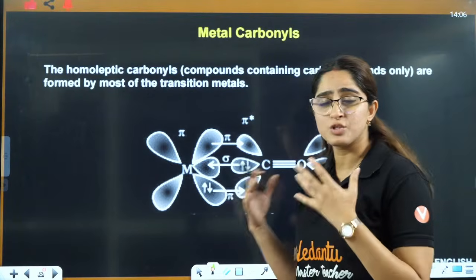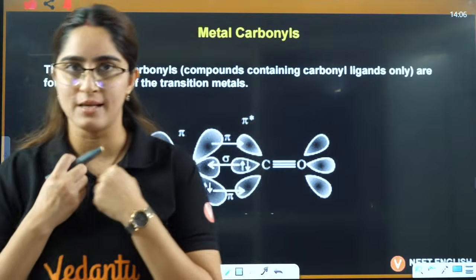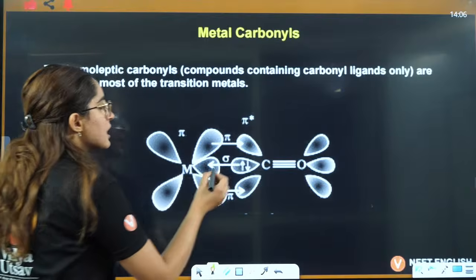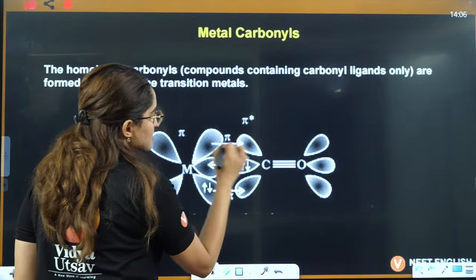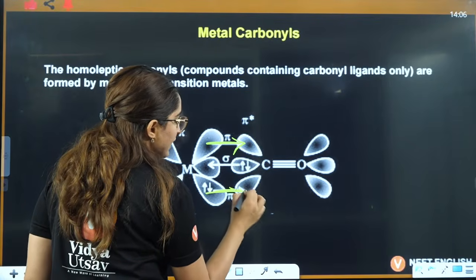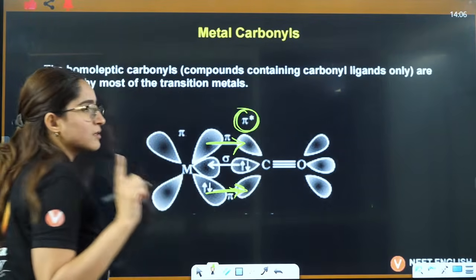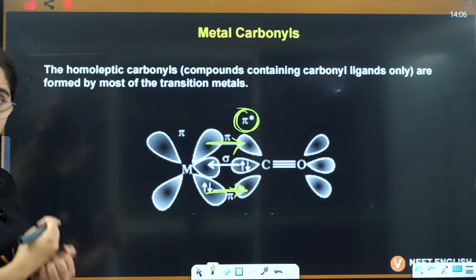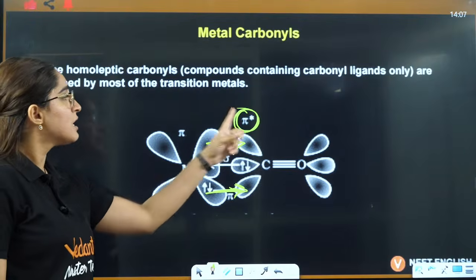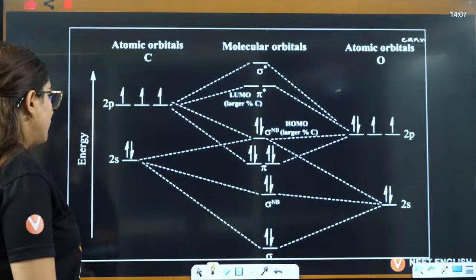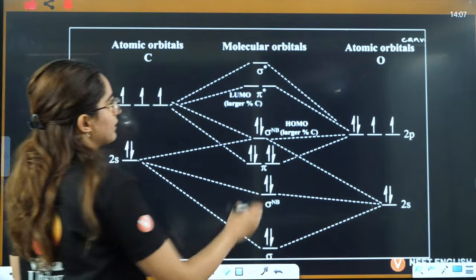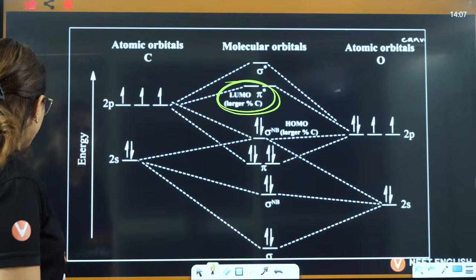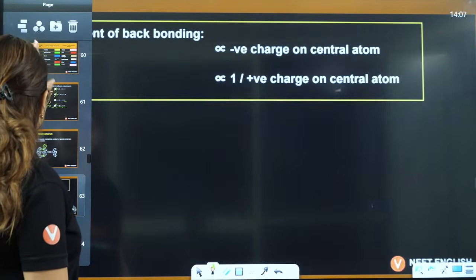In this case, usually metal has the ability to accept and ligand has the ability to donate, but in this case the opposite will happen, right? Ligand will start accepting from the metal and they will accept in their pi star. This is very important. Ligand have the ability to donate, but they start accepting in the back bonding from the metal, and that is in the anti bonding orbital they will accept.